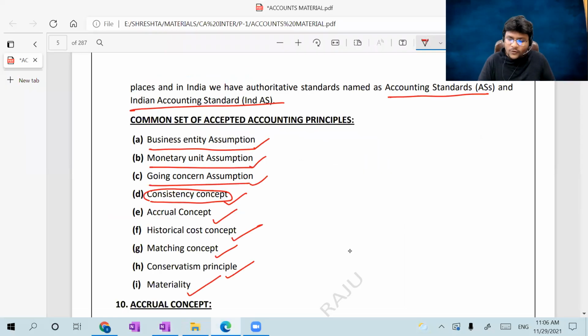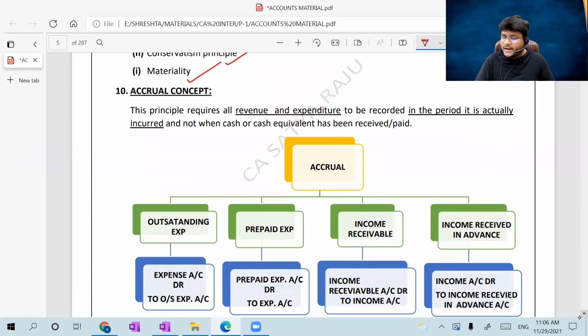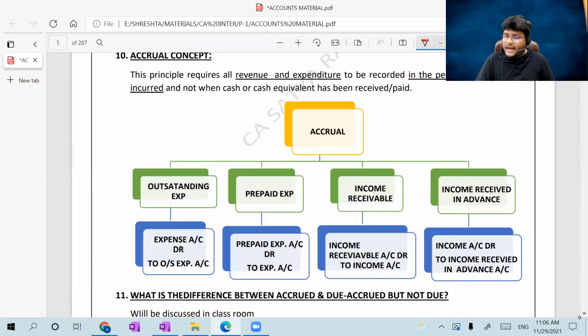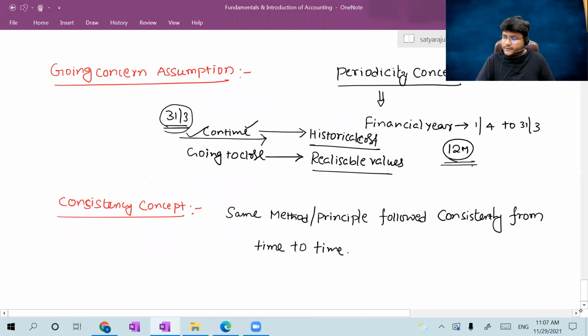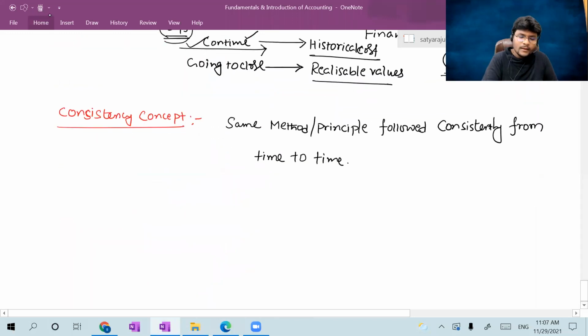Now next, the accrual concept, a very, very important concept. I want to spend much time on this concept, so please all of you concentrate. Moreover, I explained the accrual concept in detail in the material as well. Please concentrate, guys. The concept name is accrual concept. If you understand the accrual concept exactly, half of the accounting you can easily appreciate without any confusion, guys.